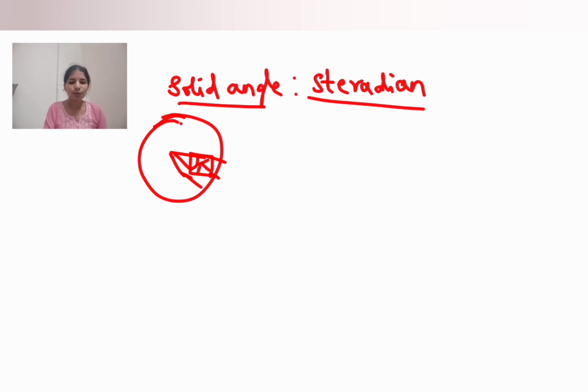Solid angle is the ratio of surface area to the square of the radius. Let me write: solid angle is equal to the ratio of surface area, SA, to the square of the radius. This is the formula for solid angle. SI unit of solid angle is steradian.